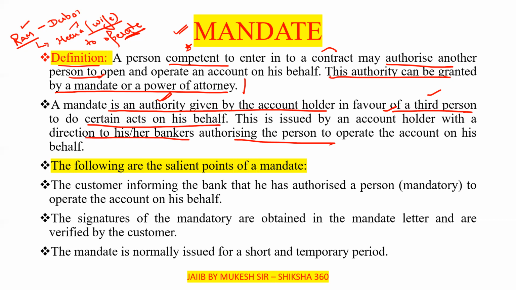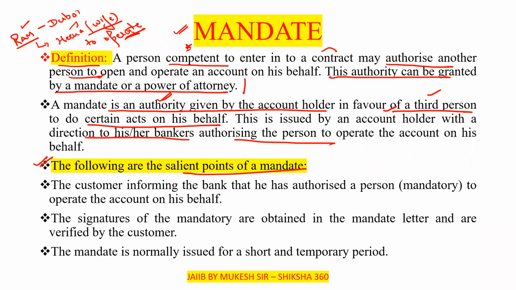So the following are the salient points, the important points, of a mandate.